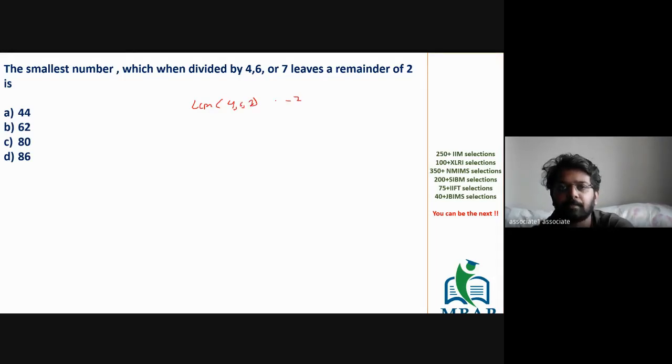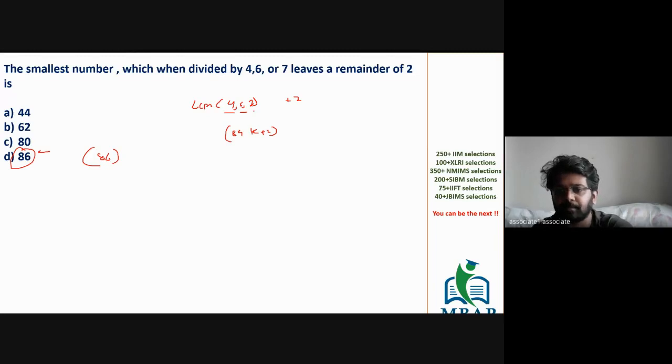Simple. The number leaves a remainder of 2, right? So what is the LCM of 4, 6 and 7? The LCM would be 84. So the value is 84k plus 2. The first value would be 86.